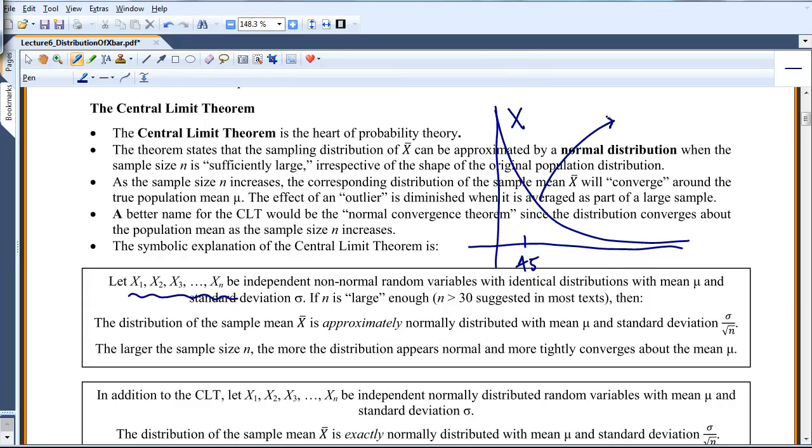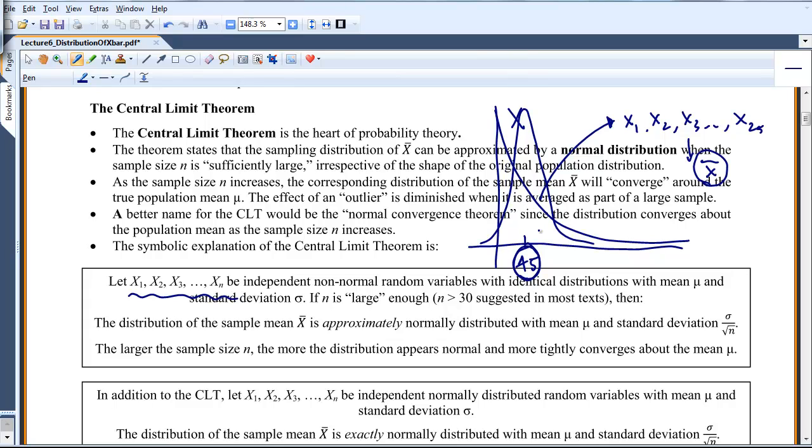But if I started taking a random sample of times, x1, x2, x3, say on 25 random days, I take the length of my class, and then I average them and get this little x bar. These little x bars are going to be close to 45, and if I graph little x bar for a bunch of sets of 25 data points, I'm going to start getting a graph that's normally distributed with the center at 45.